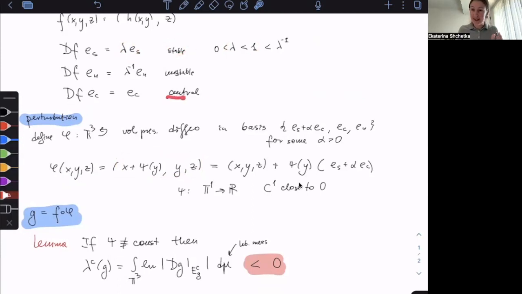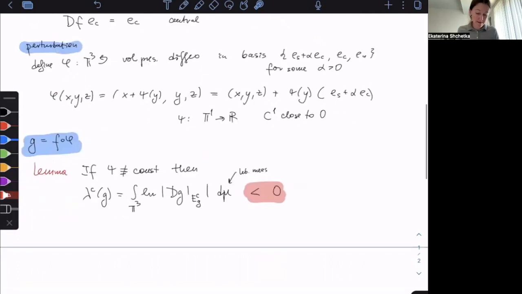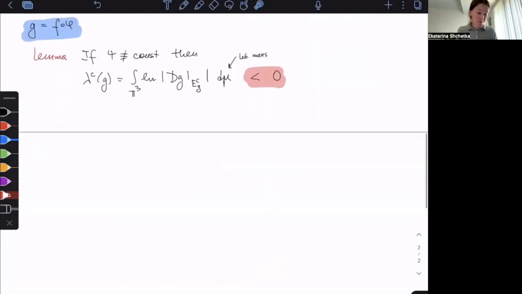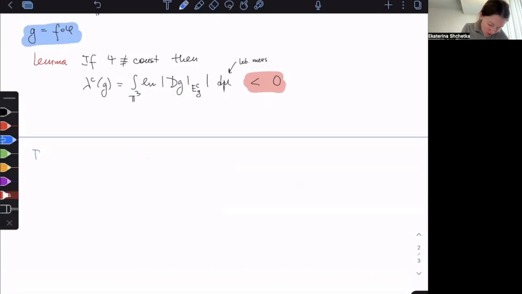So the central is 0 originally for the original F. But now we're mixing somehow central and stable directions. So we're getting this negative central Lyapunov exponent as well. So that's the main idea. So we're going to prove this lemma. Okay, so let's start the proof.